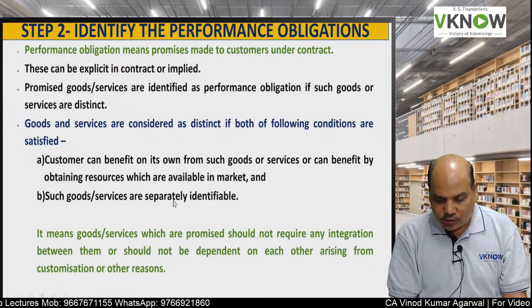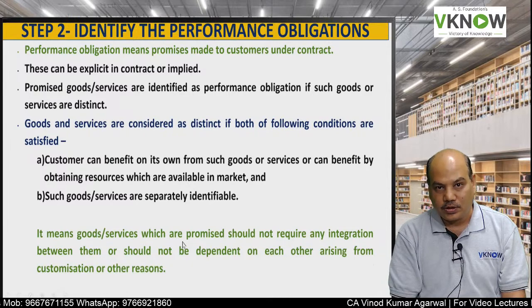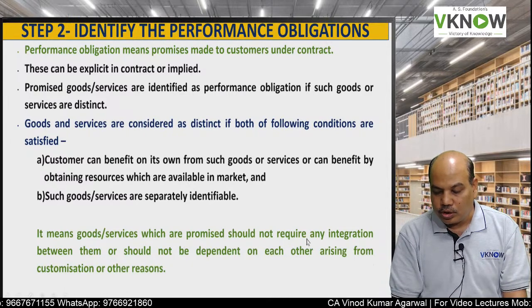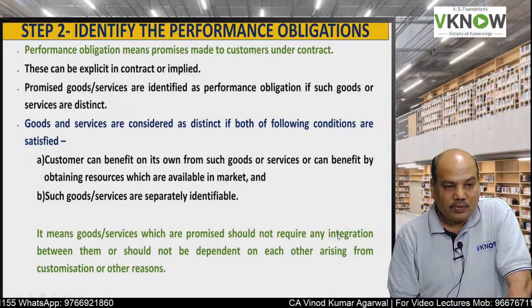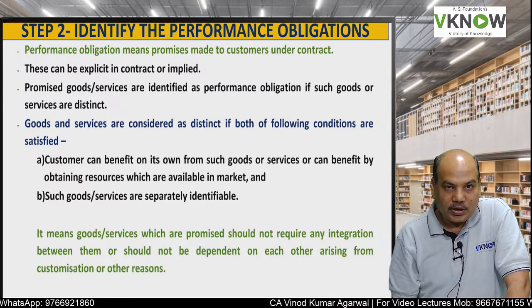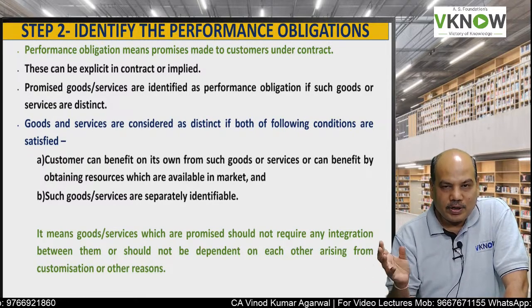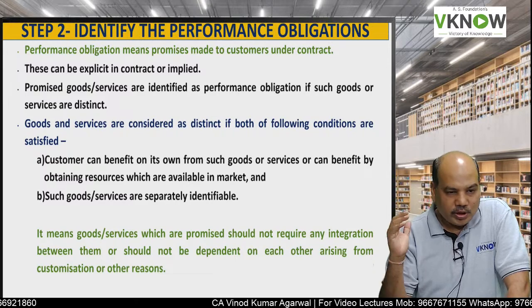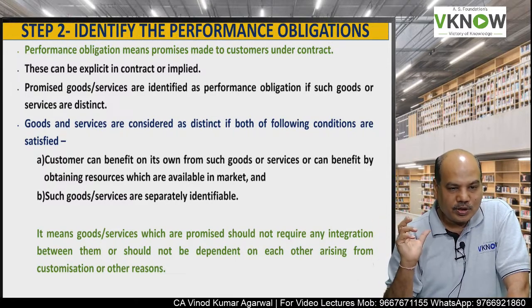So what is the meaning of this last line, separately identifiable? It means goods and services which are promised should not require any integration between them. For example, in construction of a building, there are electrical work, plumbing work, carpentry work, and many other activities which are integrated and interlinked with each other.